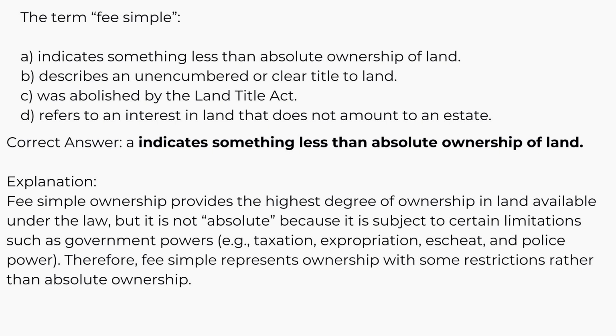Explanation. Fee simple ownership provides the highest degree of ownership in land available under the law, but it is not absolute, because it is subject to certain limitations such as government powers, e.g. taxation, expropriation, escheat, and police power. Therefore, fee simple represents ownership with some restrictions rather than absolute ownership.